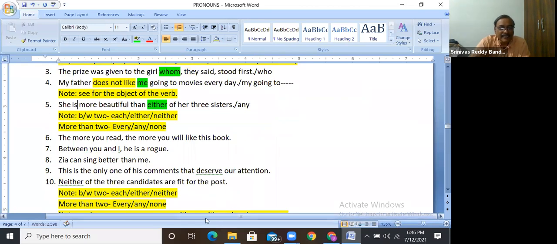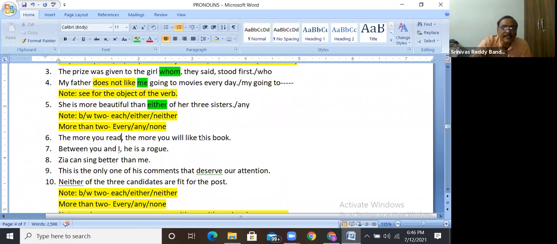Right. 6th one, the more you read, the more you will like this book. The more you read what? If you read a newspaper, do you like this book? Here the rule is, in the first sentence only you have to use a noun.